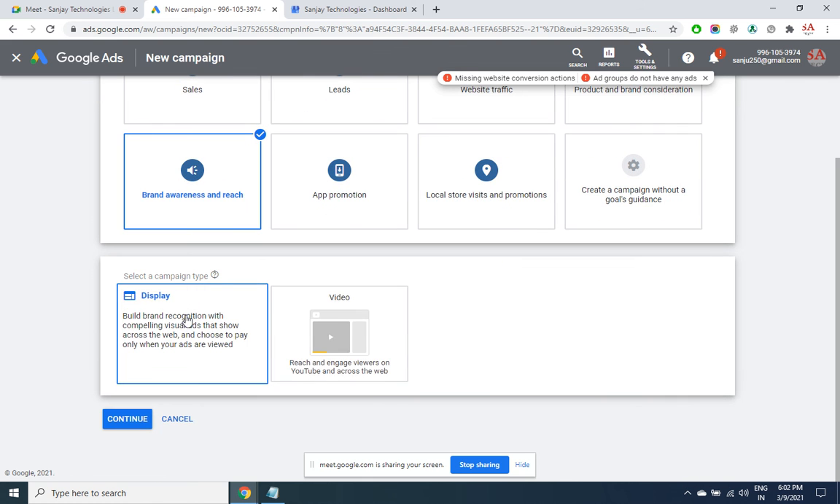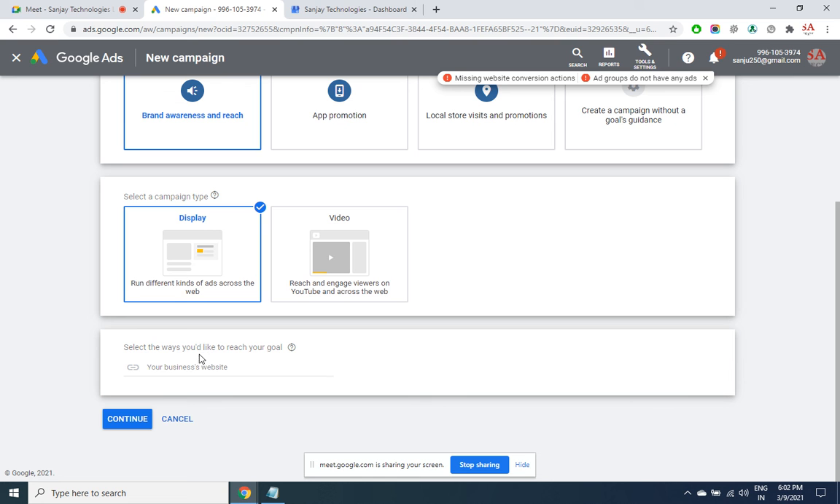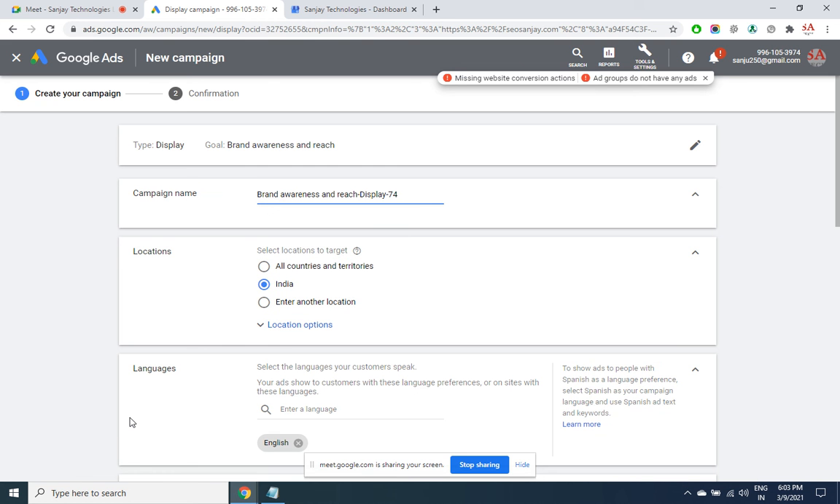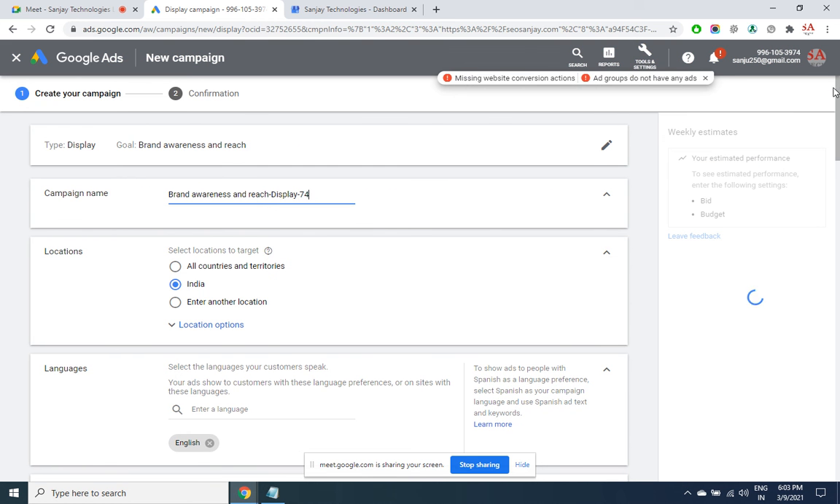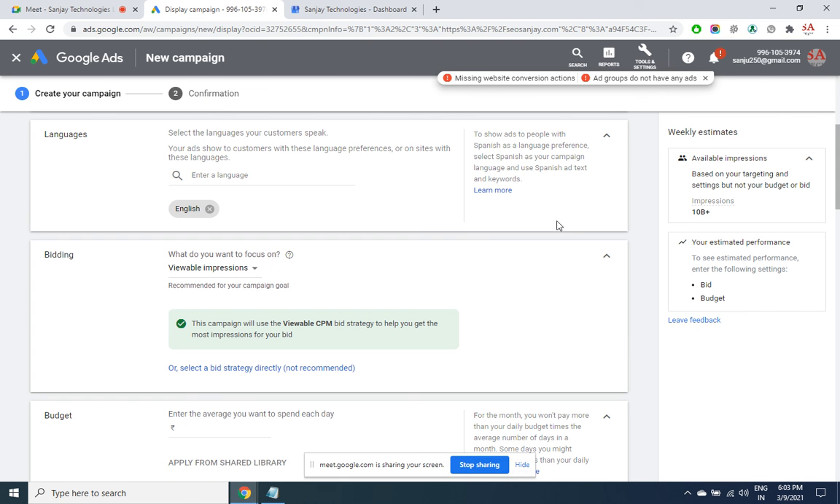So I click here. Only two we have, display as well as video. So we have a different bidding here. Let's see what it is. Location, language as it is. Viewable impression: cost per 1000 impressions, accordingly you have to pay here.